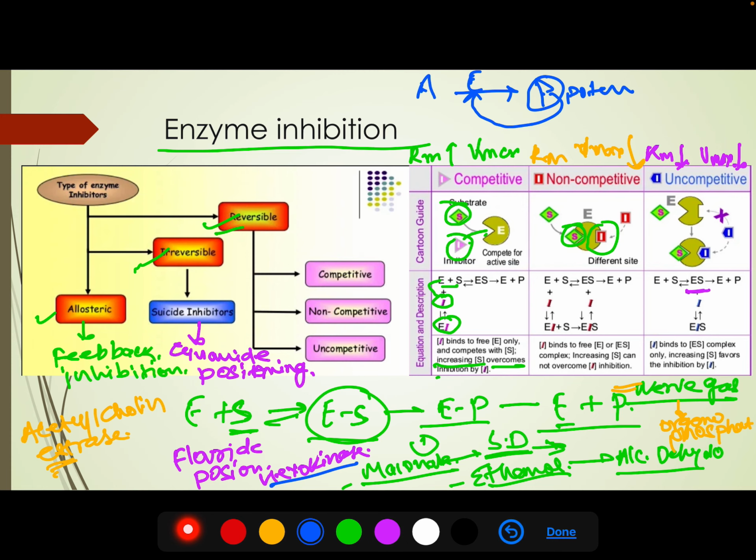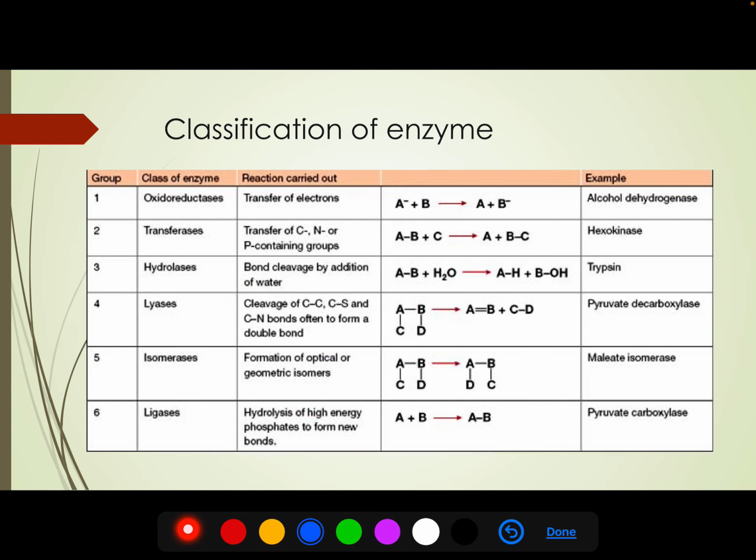So this was all about enzyme inhibition. I hope it is clear. Now this is another important topic. There are so many enzymes and it is very difficult to remember them. So there is a commission called the Enzyme Commission.